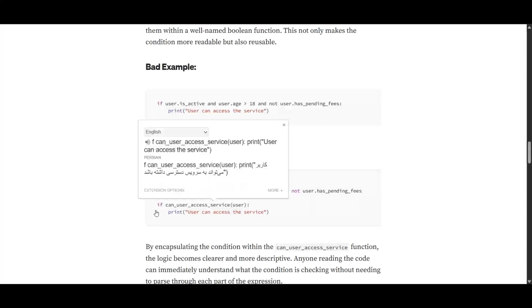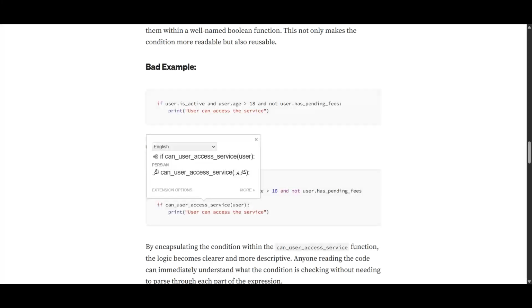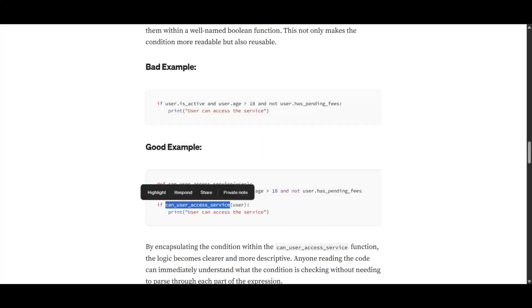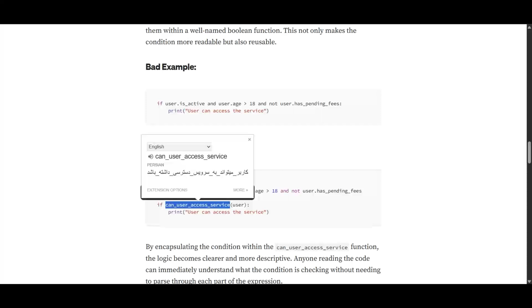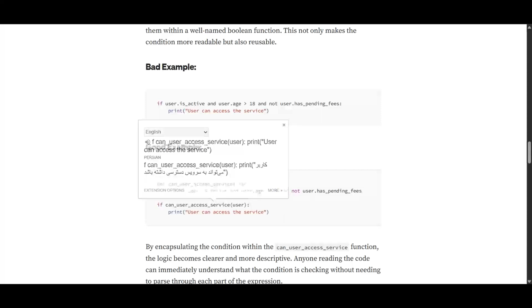You can understand that this if statement is actually checking the condition that if the user can access our service, that's the condition that is being checked here. Now, if you want to actually understand that condition, you can go inside that function and look it up. But you don't need to. If you want to just understand the general idea of the code, you can just read from here and not look inside of this function.